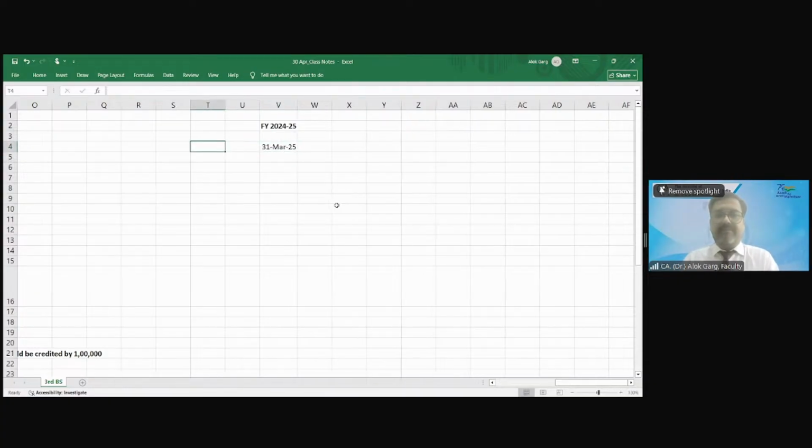Very good. Perfect. If the comparative year is 23-24, what is the comparative balance sheet date? 31st March 24 is the comparative balance sheet date, right?